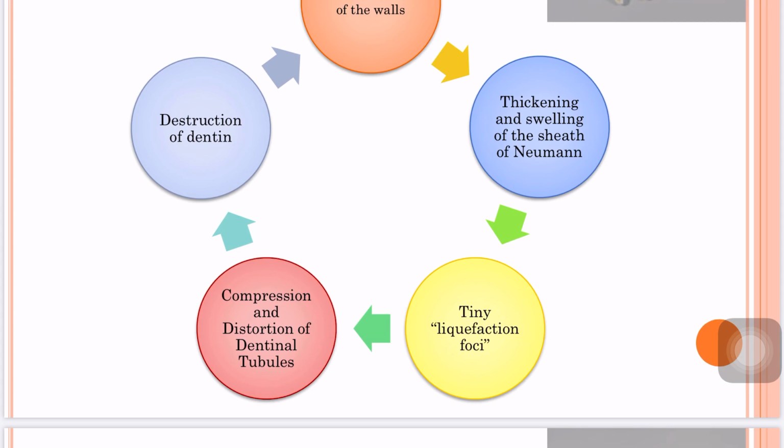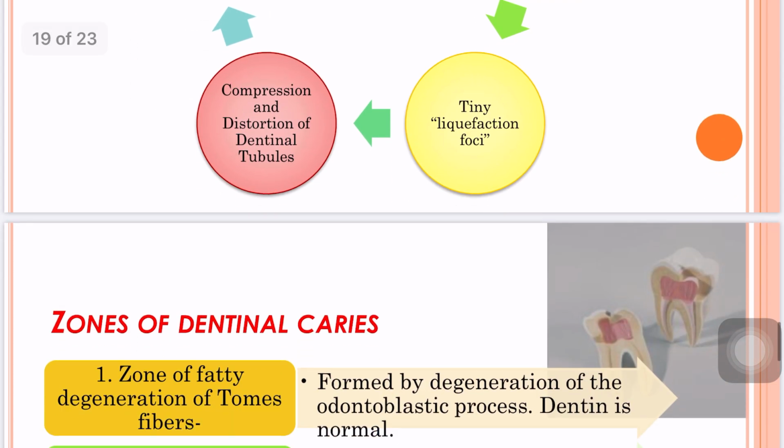This leads to compression and distortion of dentinal tubules, leading to the destruction of dentin by decalcification, followed by proteolysis in focal areas, which eventually coalesce to form a necrotic mass of leathery consistency.